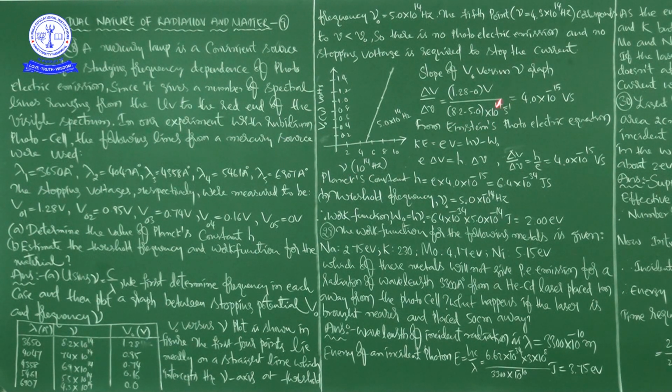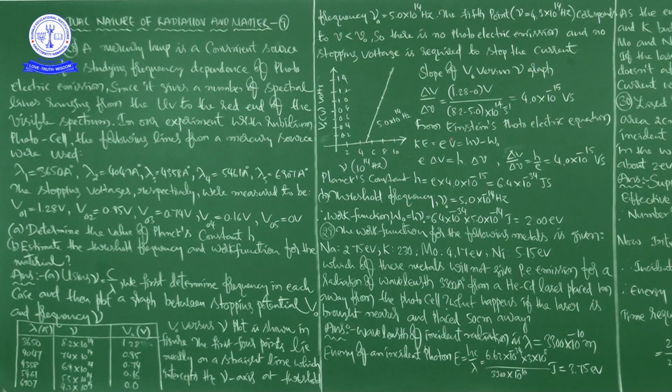Complete this mathematical division. Finally, you will get 4.0 into 10 to the power of minus 15 volt second. This is because it is per second for frequency, and it is volt, so when this goes to the numerator, it is second. So 4.0 into 10 to the power of minus 15 volt second.